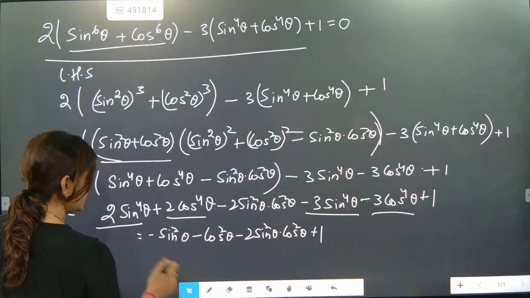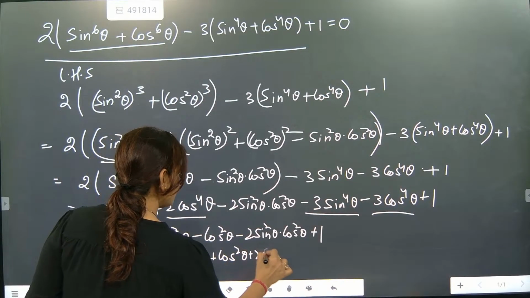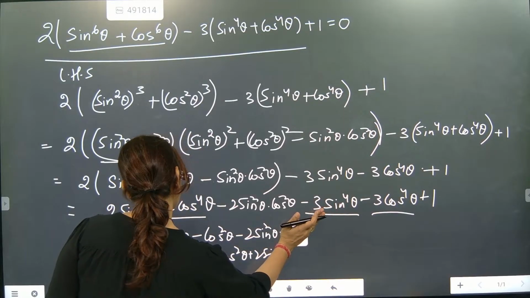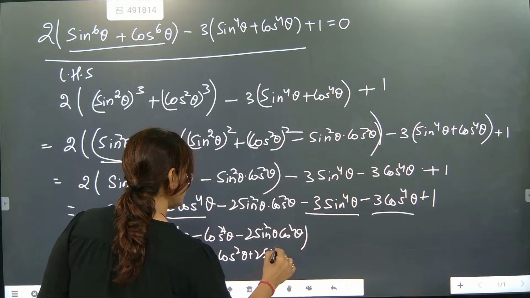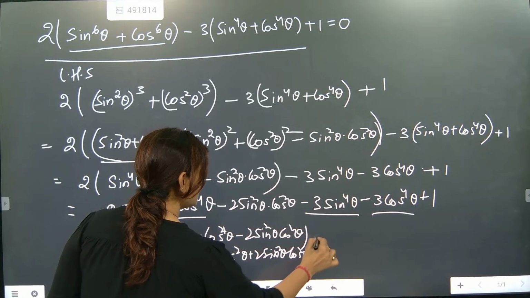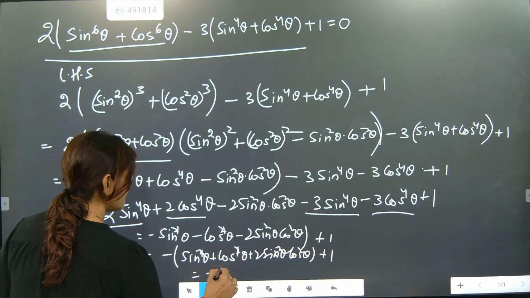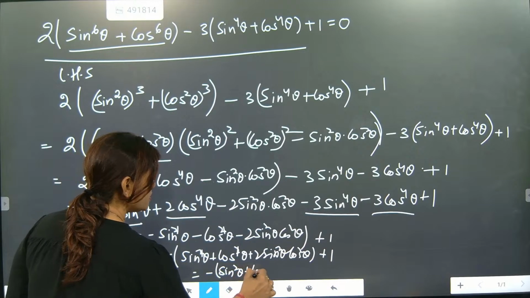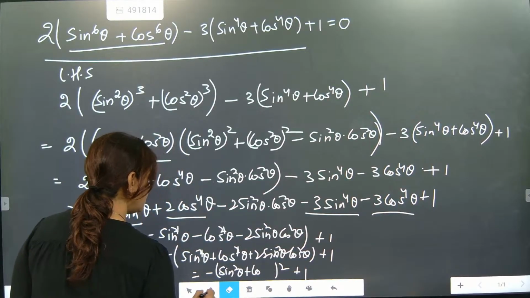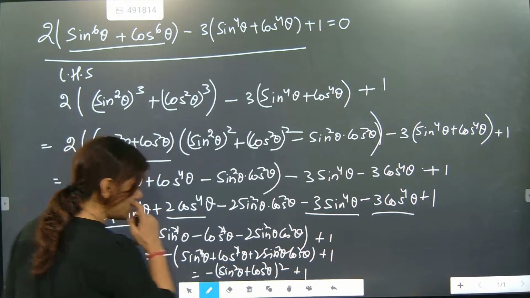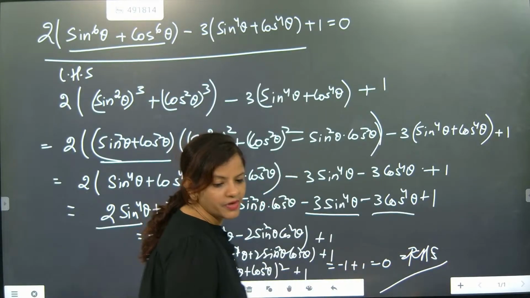Now magic is this only. Minus you take common, it will become sine square theta plus cos square theta whole square, plus 1. Here is sin 4 theta, cos 4 theta, and 2 sine square theta cos square theta. So sine square theta plus cos square theta whole square plus 1. So this part will become 1. So minus 1 plus 1 is equal to 0 is equal to RHS. I rest my case.